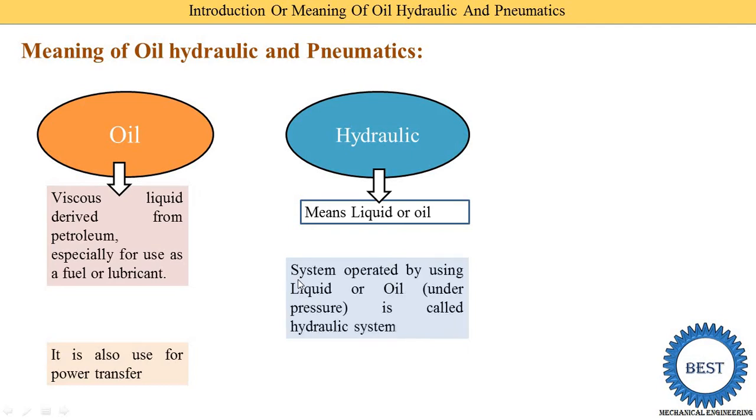A system operated by using liquid or oil under pressure, meaning the liquid or oil has a certain higher pressure, is called a hydraulic system. Any system that runs by using liquid or oil is called a hydraulic system.